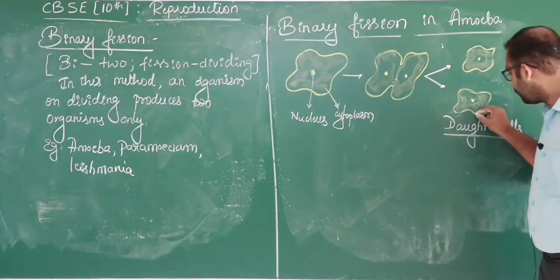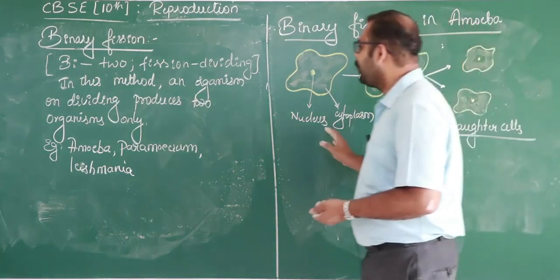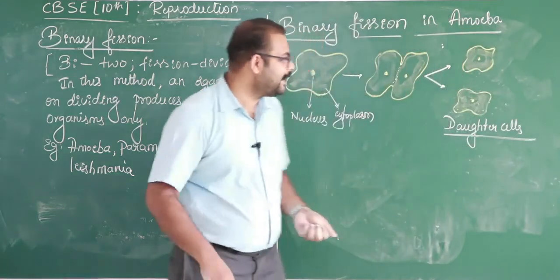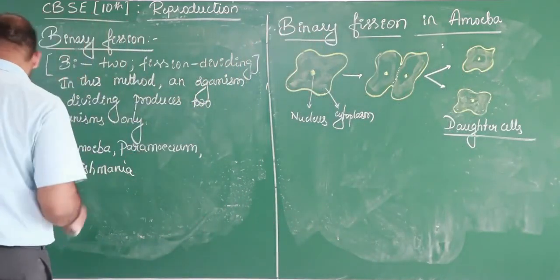You see that it is called daughter cells only, but not son cells. Can you guess why it is called daughter cells only? Think about it. So this is binary fission in the case of amoeba. Then let's see the next one, paramecium.